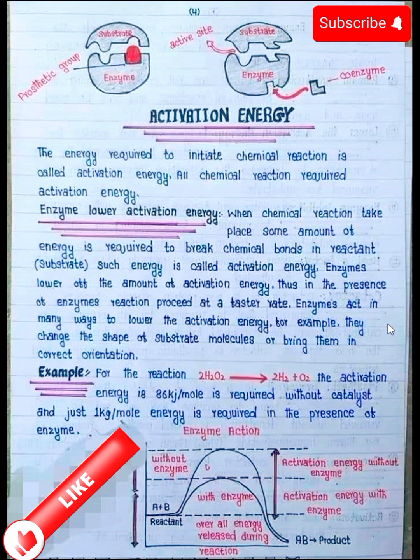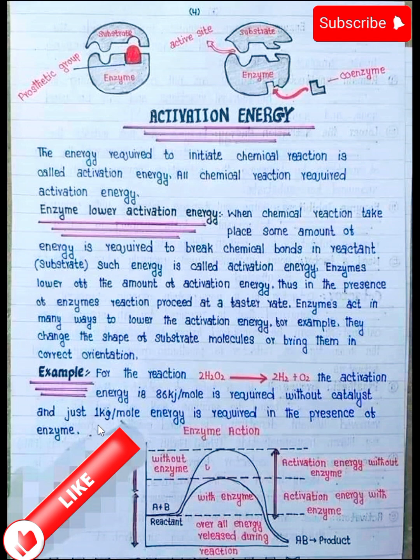Enzymes act in many ways to lower the activation energy. For example, they change the shape of the substrate molecule or bring them into correct orientation. For the reaction of hydrogen peroxide, which is converted into hydrogen and oxygen gas, an activation energy of 86 kJ per mole is required without a catalyst, and just 1 kilojoule per mole of energy is required in the presence of an enzyme.